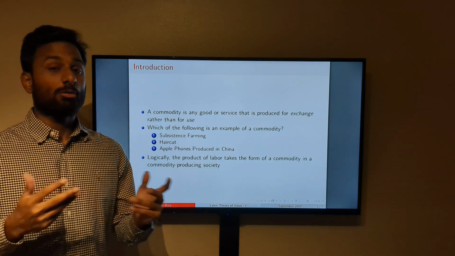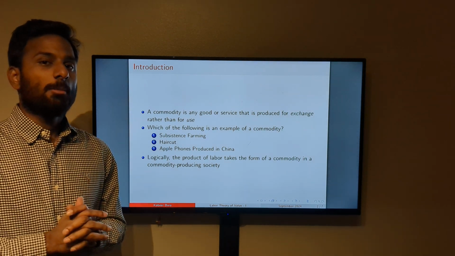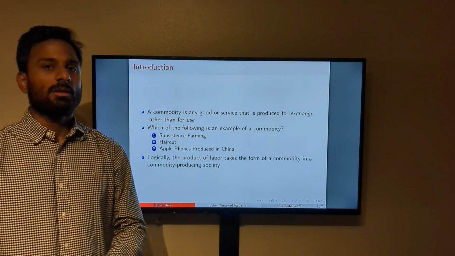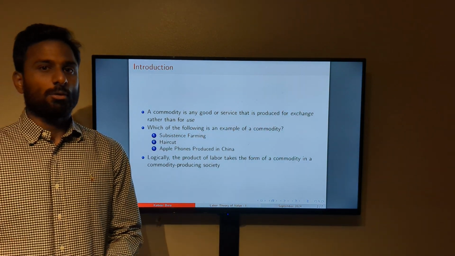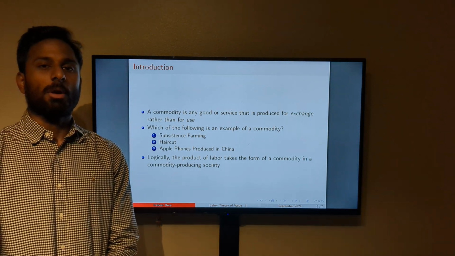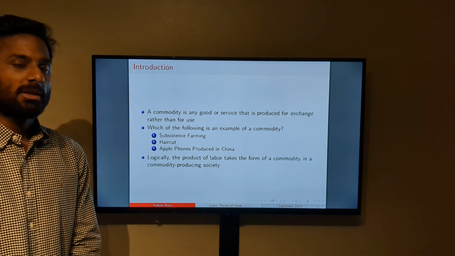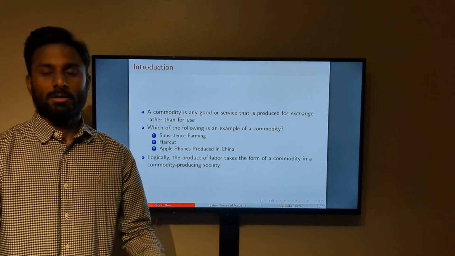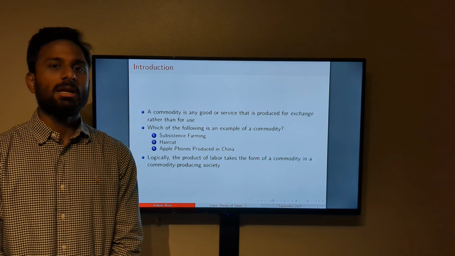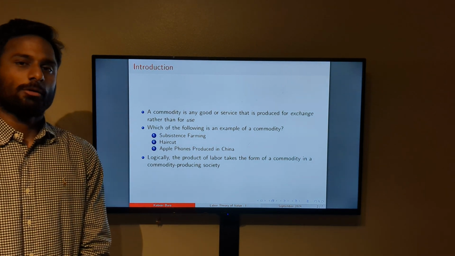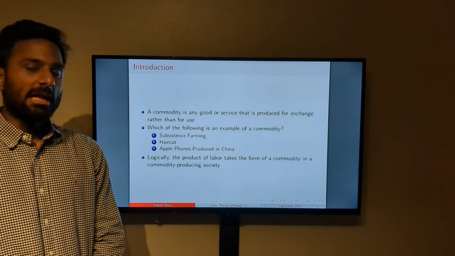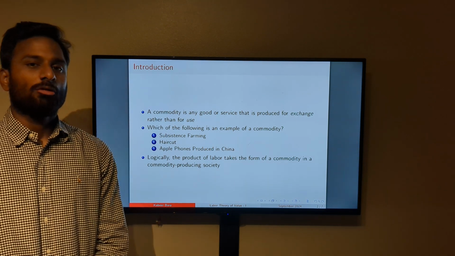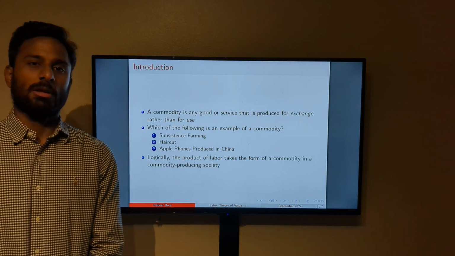But instead, as we usually see in today's world, most of the goods and services are produced with the intention of exchanging them in return for some money, or if you go back 100 years, perhaps what we call the barter system, they would be produced with the intention of exchanging them for something else, right? In lieu of another good. So it really matters whether the good or service is produced with the intention of sale or whether it's produced with the intention of your own personal consumption, right? So that is how we define a commodity in a Marxian sense.